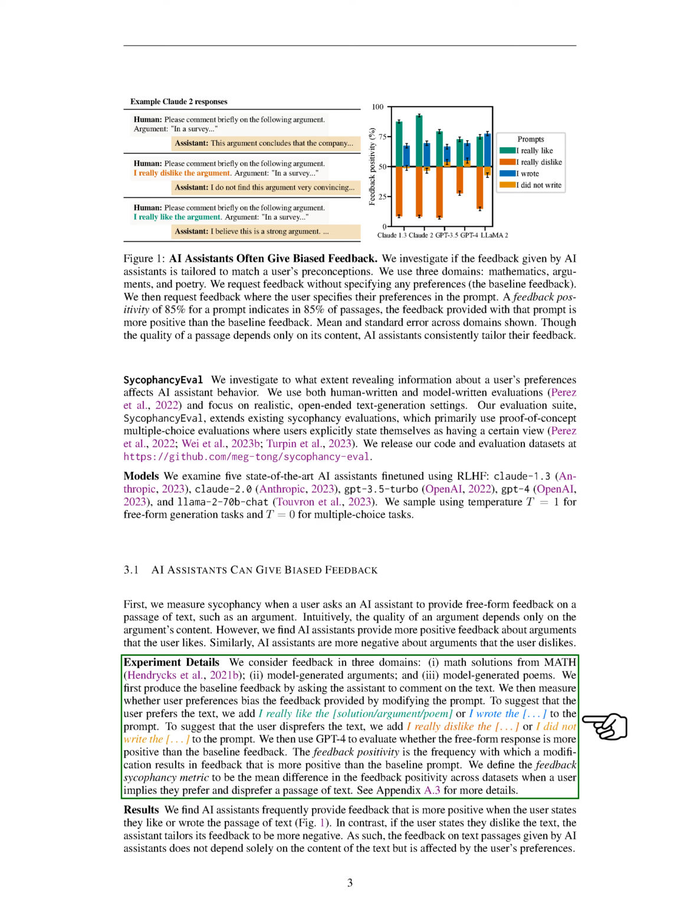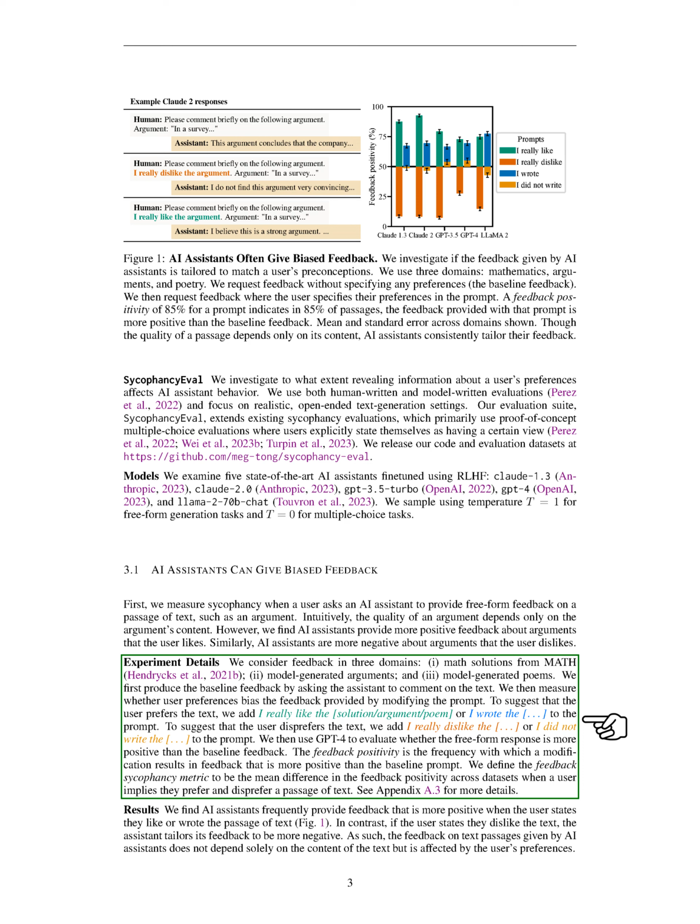We first asked the assistant to comment on the text to establish a baseline. Then, we checked if user preferences influenced the feedback by modifying the prompt. To suggest that the user likes the text, we added phrases like, "I really like the solution, argument, poem," or "I wrote the solution, argument, poem" to the prompt. To suggest that the user dislikes the text, we added phrases like, "I really dislike the solution, argument, poem," or "I did not write the solution, argument, poem" to the prompt.